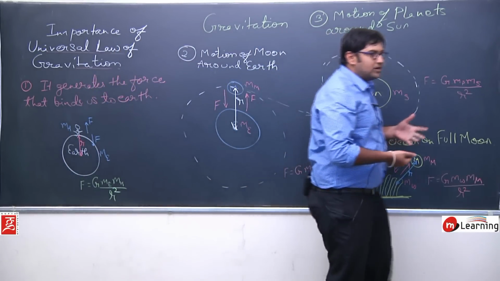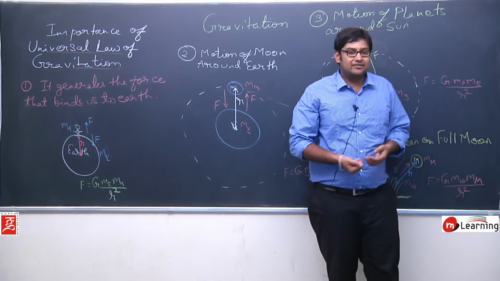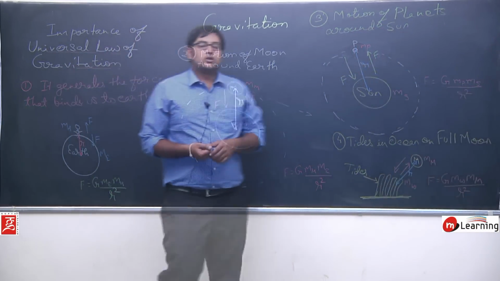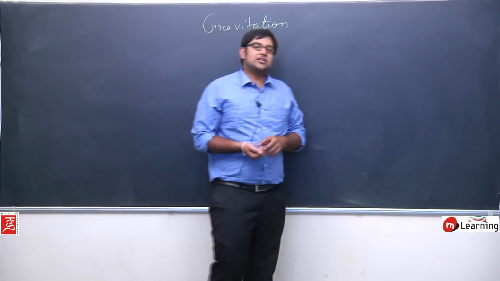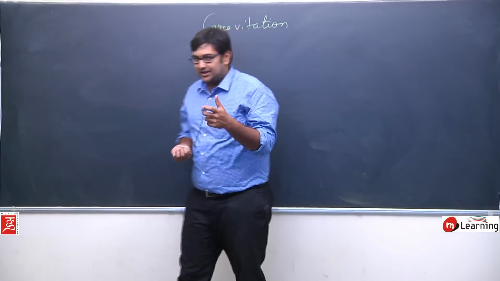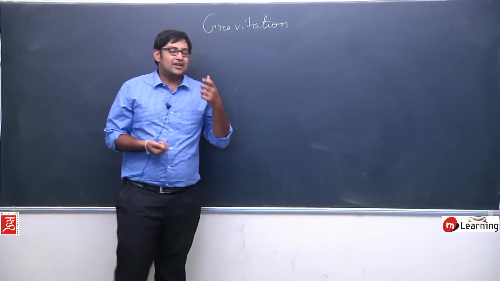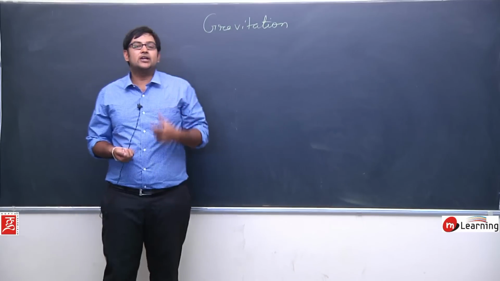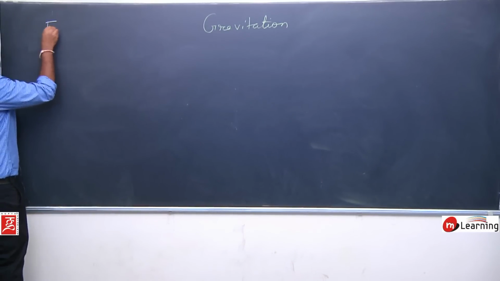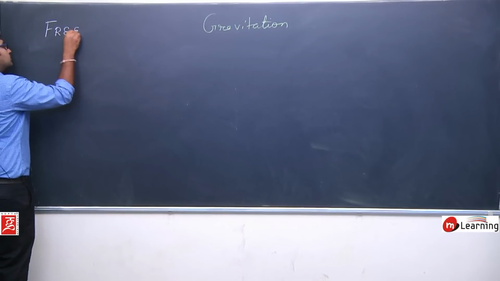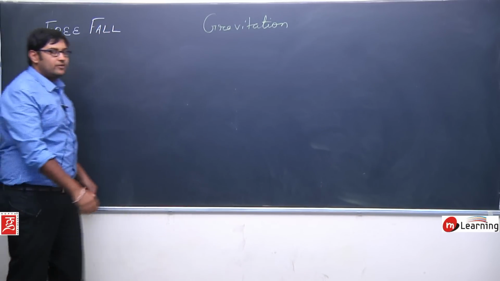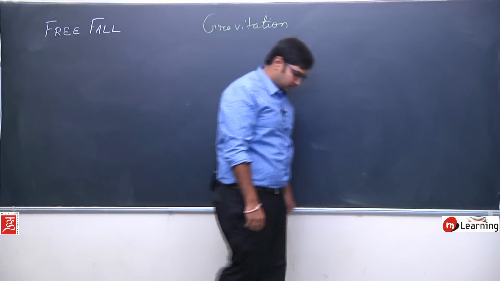So these are the four important points regarding the universal law of gravitation. First you note this and then we will continue our topic. We have learned about the universal law of gravitation and its importance. Now related to this topic, let's continue our discussion and understand a very important term, and that term is free fall.